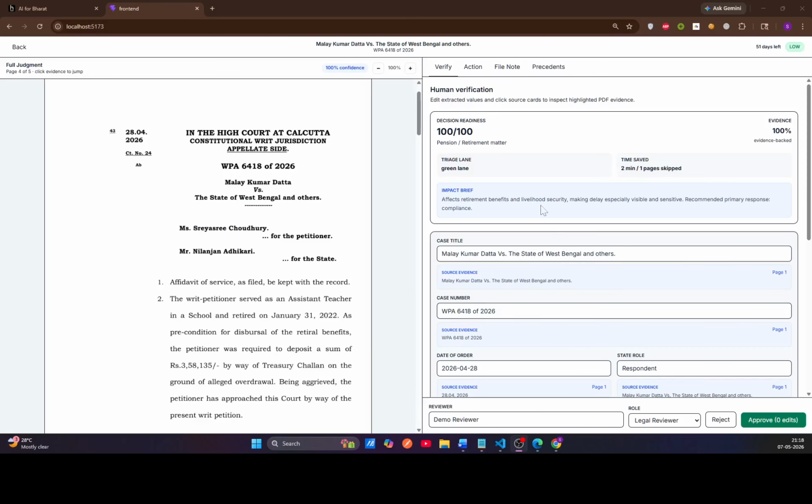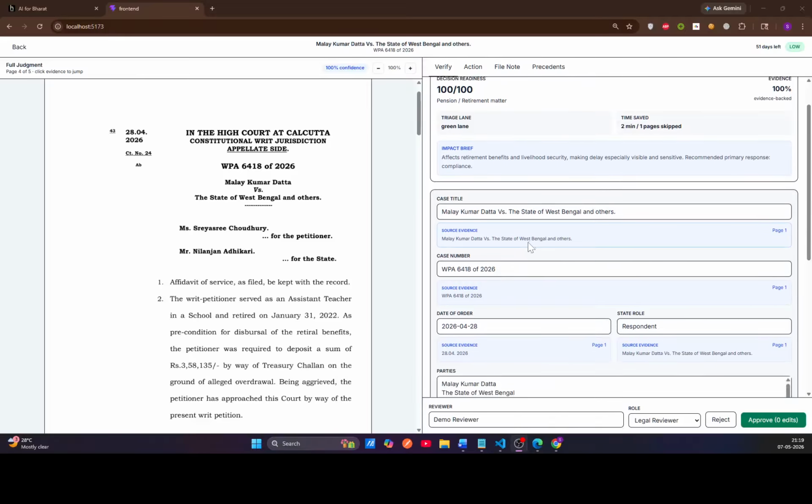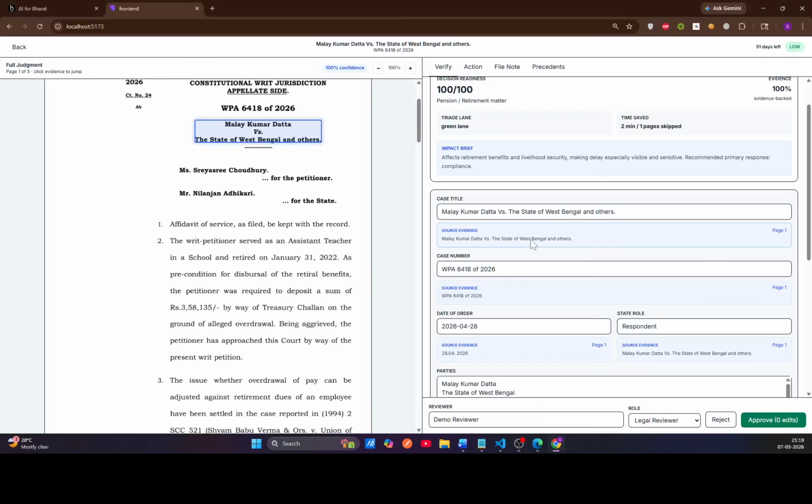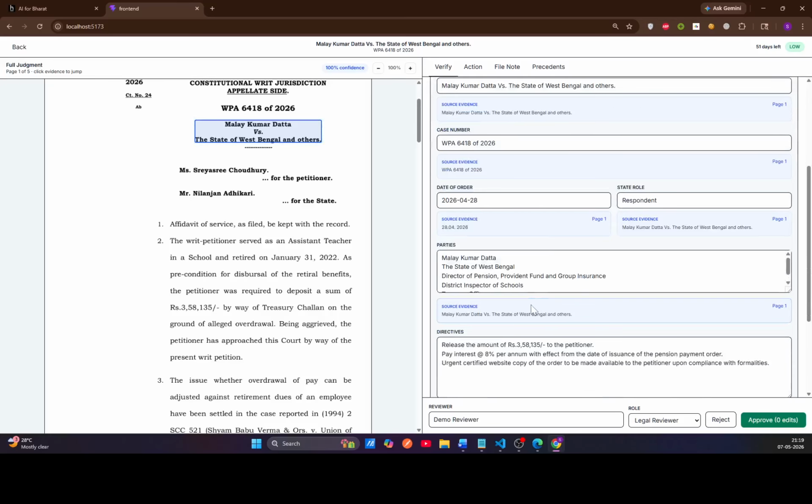After we are done extracting all the details from the PDF, the screen will look something like this. On the right, we have the extracted case title, case number, date of order, directives, and timelines, and on the left, we have the full judgment PDF. Watch this. When I click a source evidence, the viewer jumps directly to that exact page and highlights the text that supports this value.